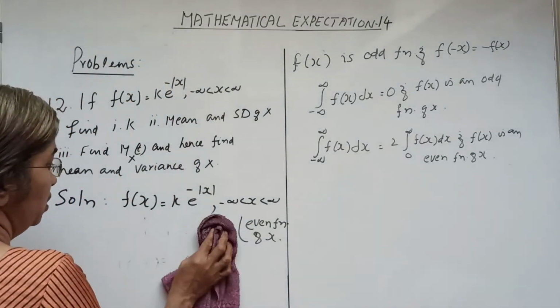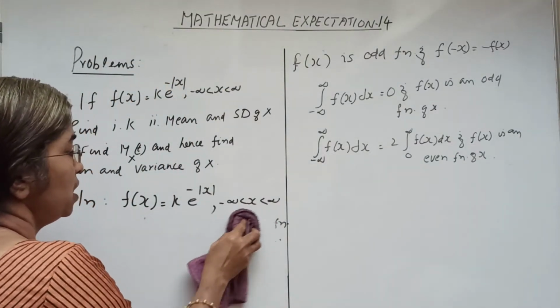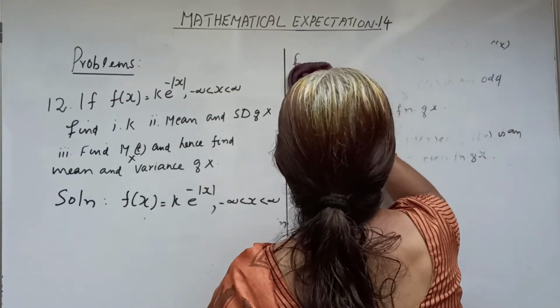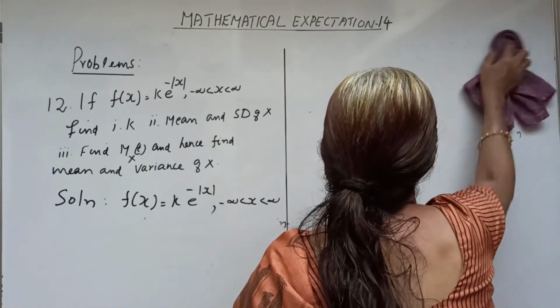Now we have the function f of x equal to k e raised to minus mod x over the interval minus infinity to plus infinity.